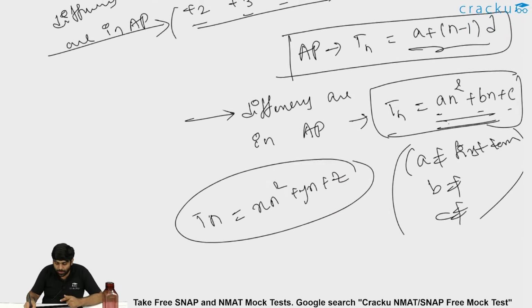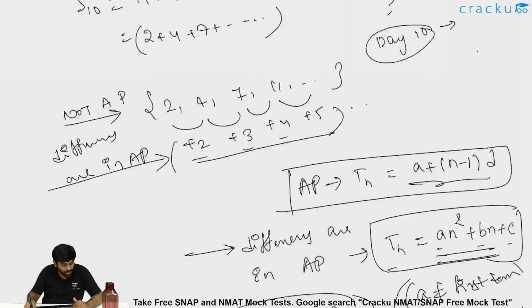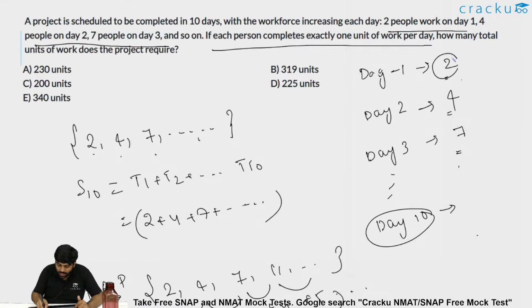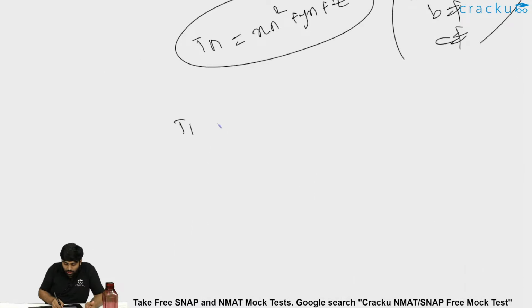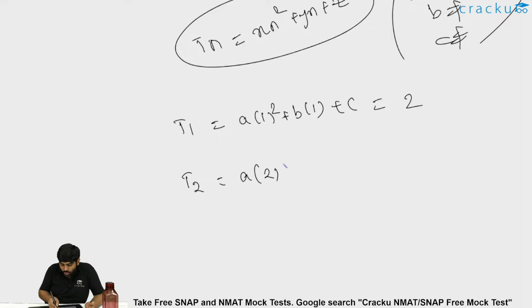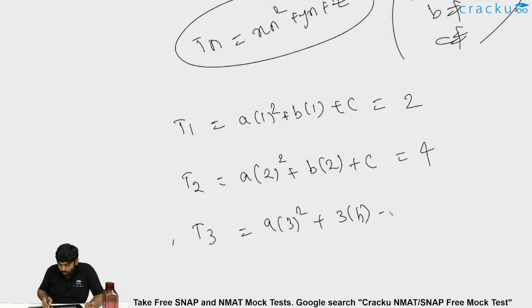If it is an square plus bn plus c, one way of doing it is, we know the first 3 terms, that is 2, 4, 7. T1, T2, T3 is given. So T1 is nothing but a into 1 square plus b into 1 plus c. T1 is given as 2. We also know T2 in this particular format, it should be a into 2 square plus b into 2 plus c. This T2 is also given to be 4. We also know T3, which is a into 3 square plus 3 into b plus c. It should be equal to 7.